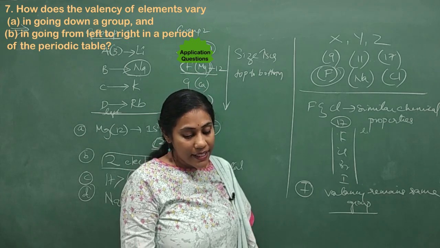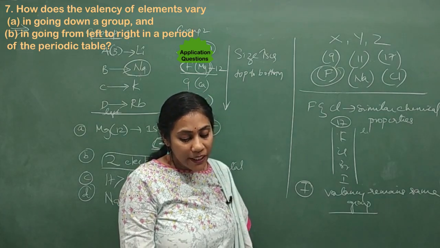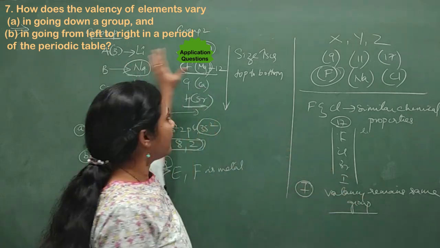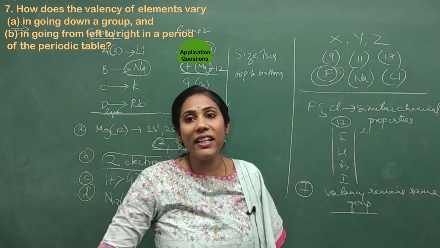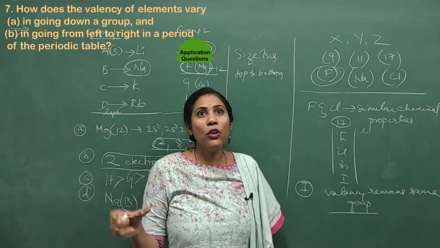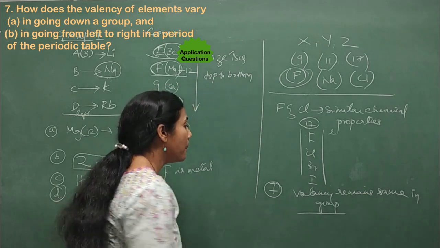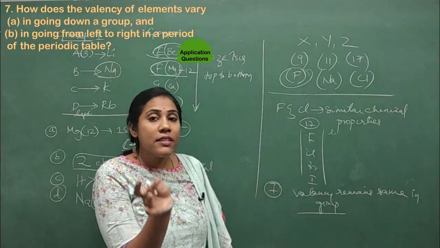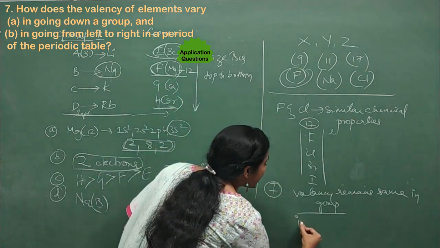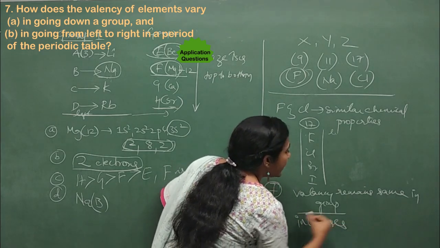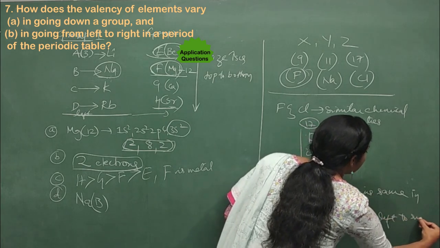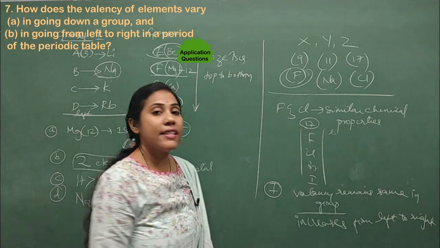Okay, fine. Next, what happens to valency in going from left to right in the periodic table? If you go from left to right, what will happen to the valency? Will it increase, decrease or remain the same? You have to tell. Actually, valency increases, because the number of valence electrons in the last shell increases as you go from left to right. Valency always increases from left to right. So this is the answer for the 7th question.